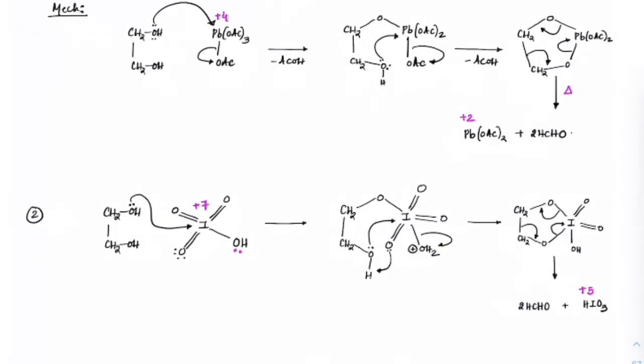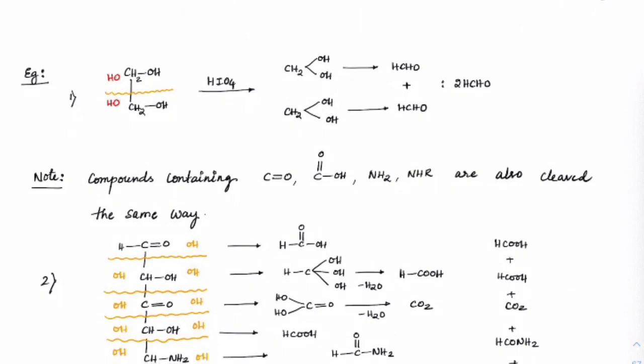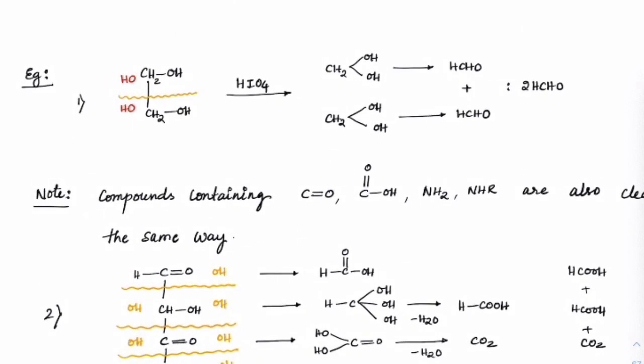Okay. Mechanism again not important, trick is important. How you will make the product to be forming, that is important. Now check these cases. Suppose you have been given HIO4 or Pb(OAc)4, how do we make the reaction? Just break the carbon-carbon bond, give one OH above and one OH down, which means CH2, this CH2